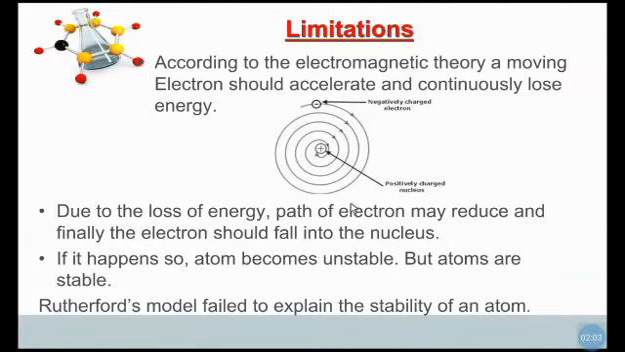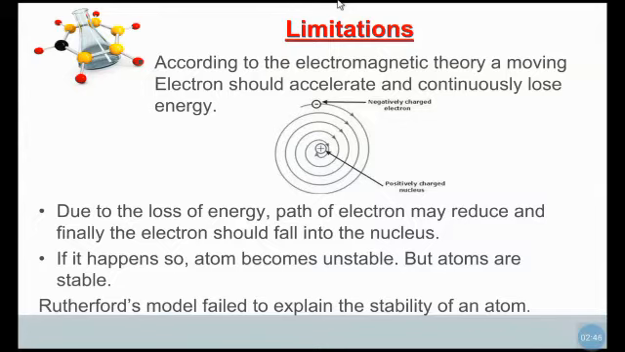Then what are the limitations of the Rutherford model? According to electromagnetic theory, a moving electron should accelerate and continuously lose its energy. The energy is lost during the revolution or rotation in the path. As the electron revolves around the path, it will lose energy, and due to the loss of energy, the path of the electron may reduce and finally the electron should fall into the nucleus.